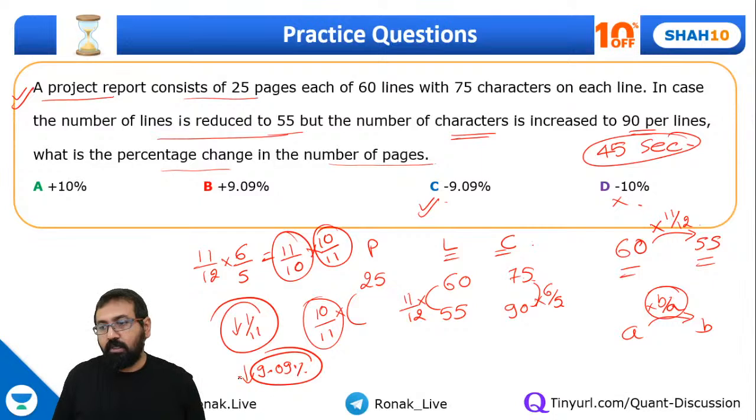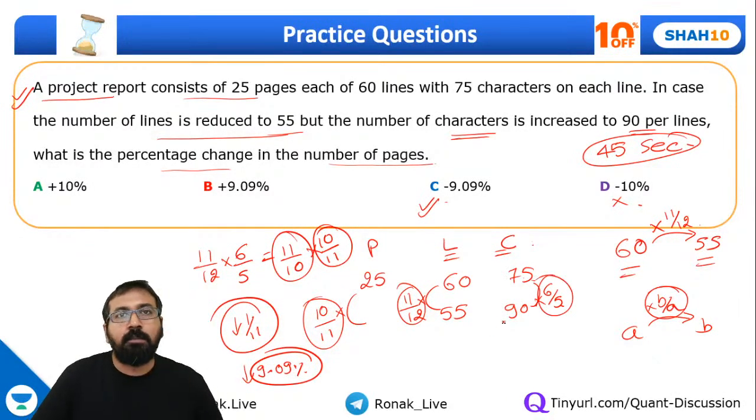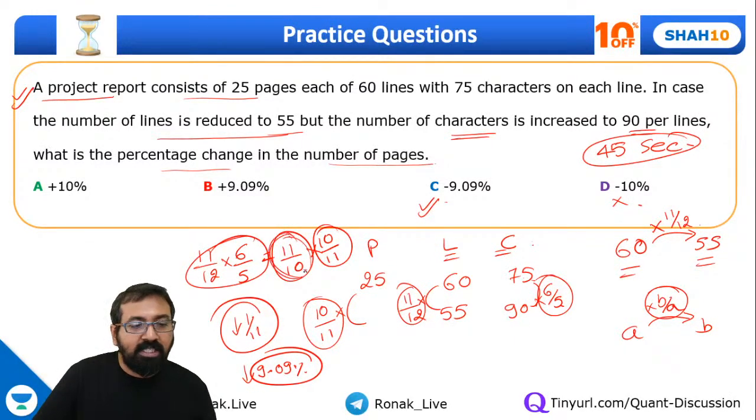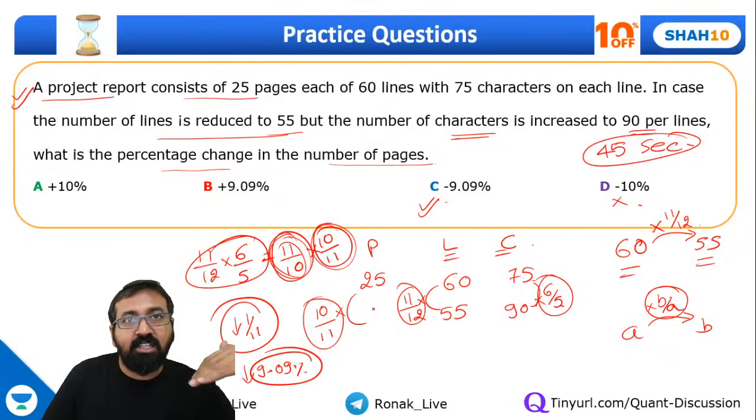Everyone, it is 9.09%. Don't solve completely, guys. Just focus on this part. Quickly find out the multiplying factors. Okay, so first multiplying factor was 11 by 12. The second multiplying factor was 6 by 5. So the net multiplying factor came out to be 11 by 10. So to cancel it off, we'll have to multiply by 10 by 11. So if something becomes 10 by 11, that means it is getting reduced by 1 by 11, and 1 by 11 is equivalent to 9.09%.